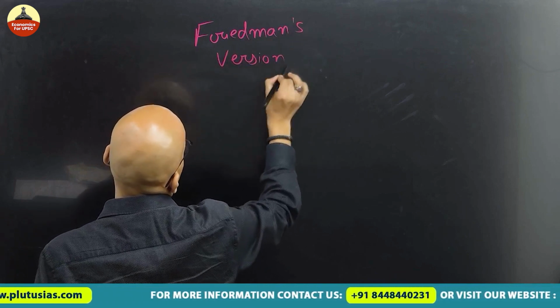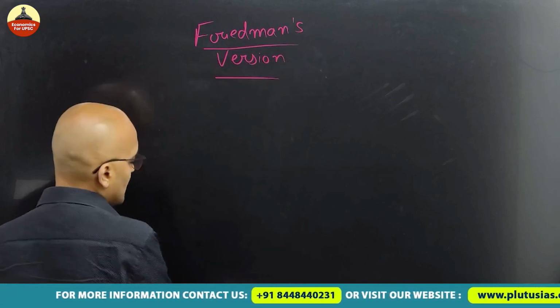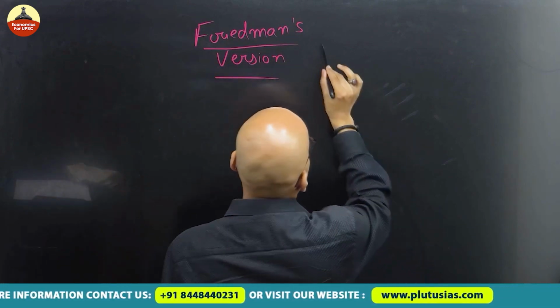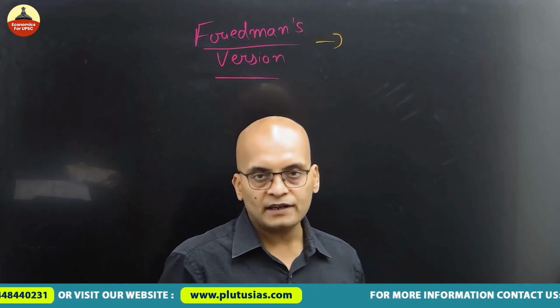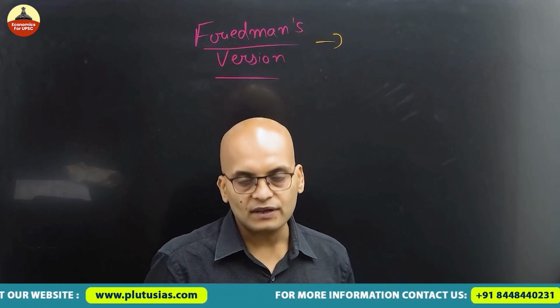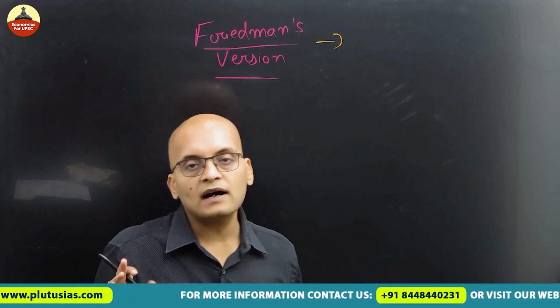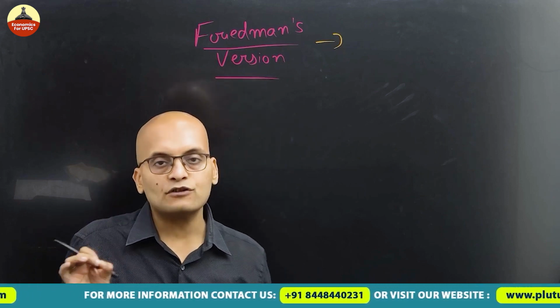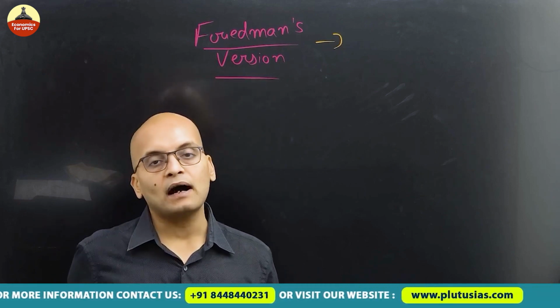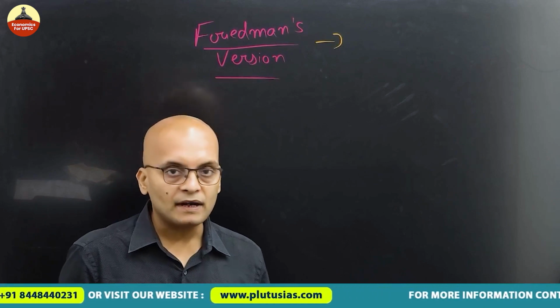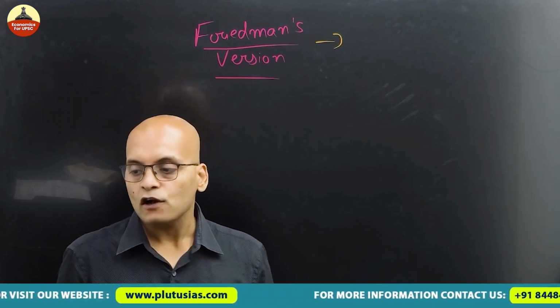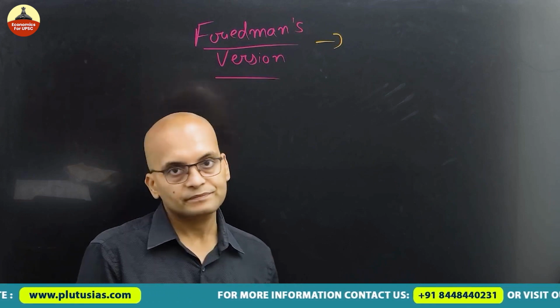Of Fouling's model, obviously. So see, what happens in Friedman's version is that the firms are quite aware of the actual wages, right? Firms are quite aware of what real wage rate is prevalent in the market, but workers are unaware of it. Okay, getting me?